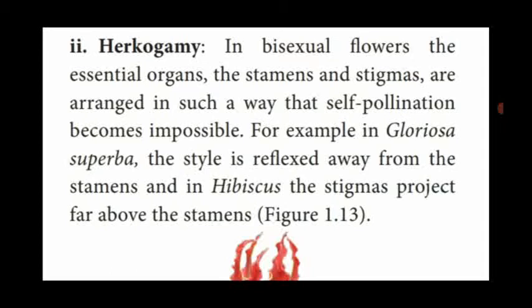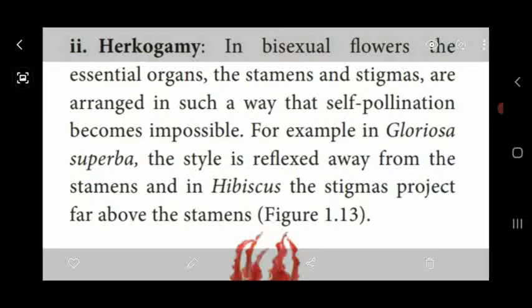So they show a cross-pollination mechanism. For example, Gloriosa superba, the state flower of Tamil Nadu. The style is reflexed away from the stamen. See how the style is bent away separately. And in hibiscus, the stigma projects far above the stamens. We know this; we have seen the shoe flower, the hibiscus flower. In the hibiscus flower, what is that which comes out?